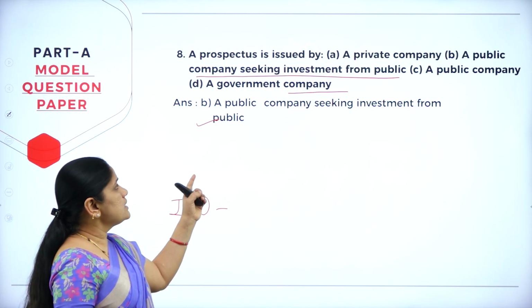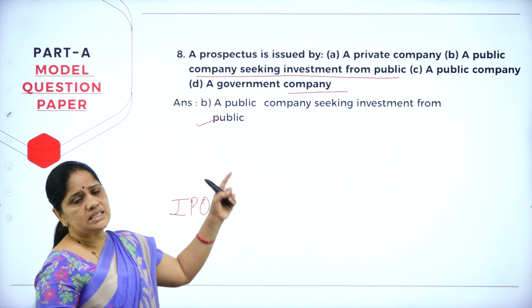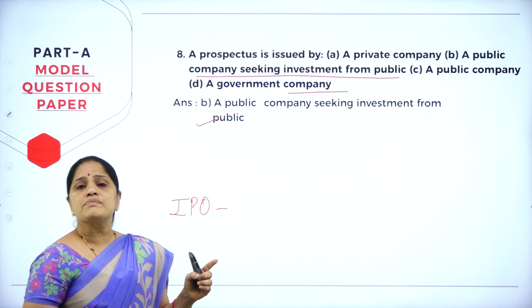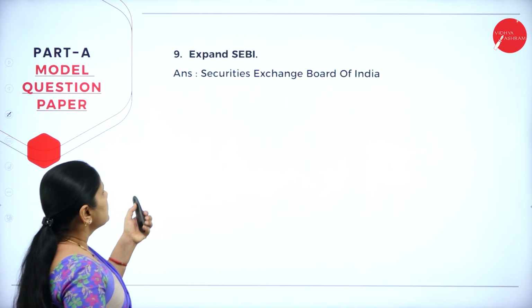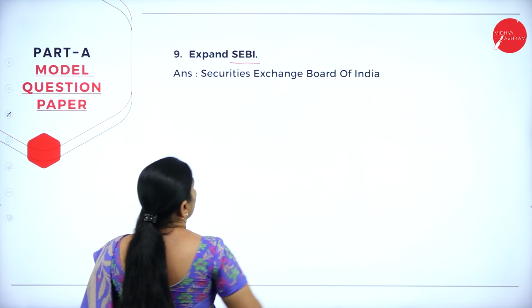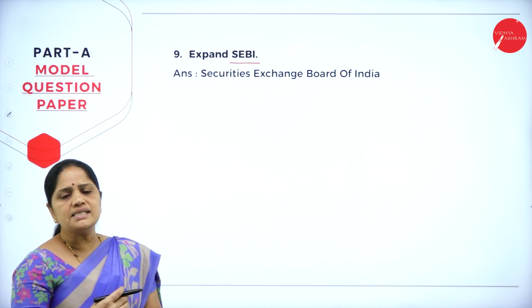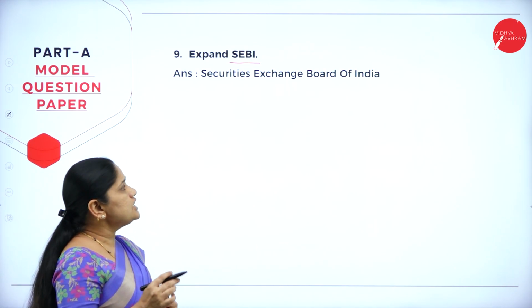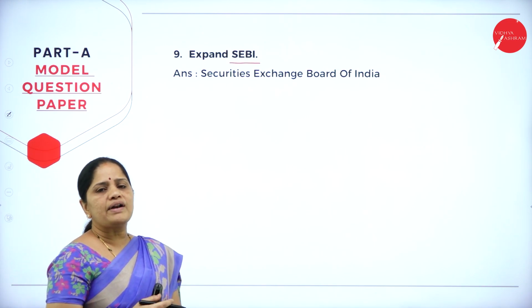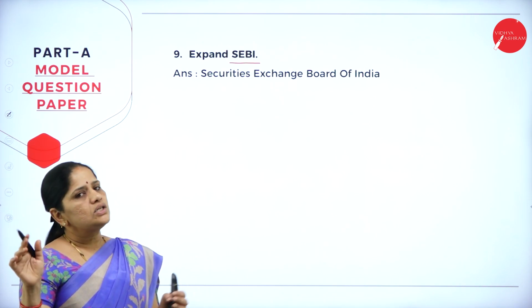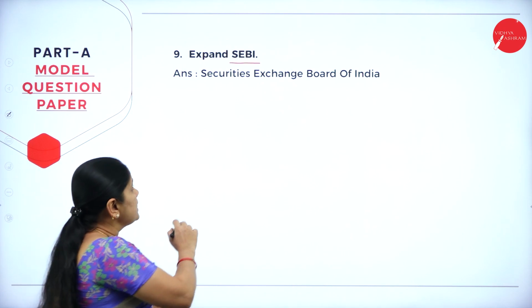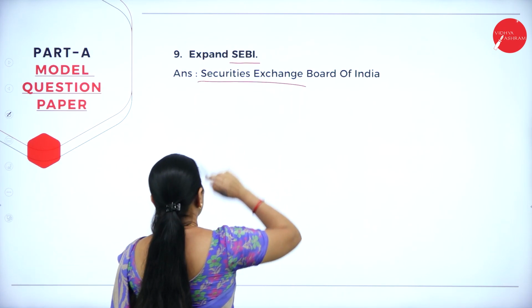Now, that prospectus is what they have asked here. A prospectus is issued by a public company seeking investment from the public. Now, the next question they have asked is expand SEBI. The full form of SEBI is Securities Exchange Board of India. Most of the students make the mistake of writing Stock Exchange Board of India. So, that is wrong. It is not the Stock Exchange. It is the Securities Exchange Board of India.